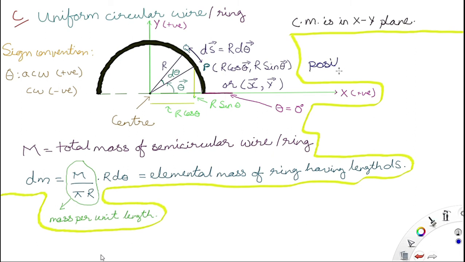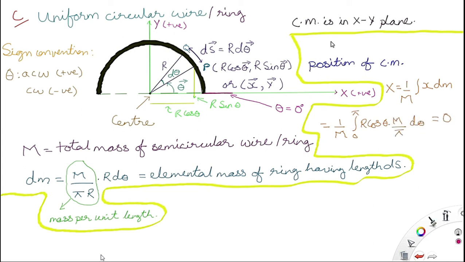Now the position of the center of mass, x is equal to 1 by M integral of x dm, the same formula that we have been using, we will do once again and find it. The integration is done from 0 to pi because we start from 0 and go to pi, so that we consider the whole semicircle.